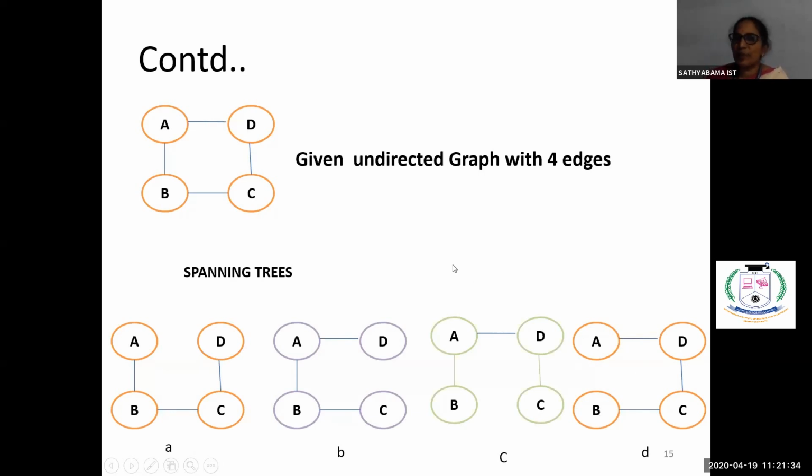So spanning tree means you'll be given a graph. From this given graph, you are extracting a subgraph which is represented in the form of a tree, and in this tree we have to connect all the vertices. If you are having n number of vertices, the final spanning tree should contain n minus 1 edges. That's what we call the spanning trees. So among all the spanning trees, these are the various feasible solutions. From this, the one which gives the minimum cost is the optimal solution, the minimum spanning tree.